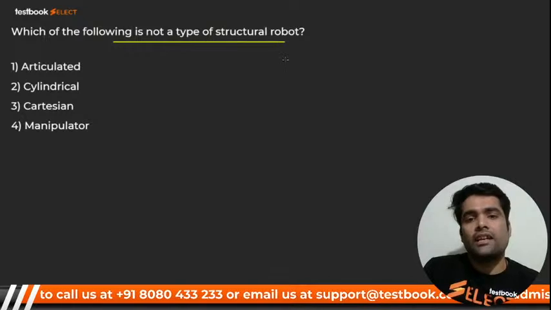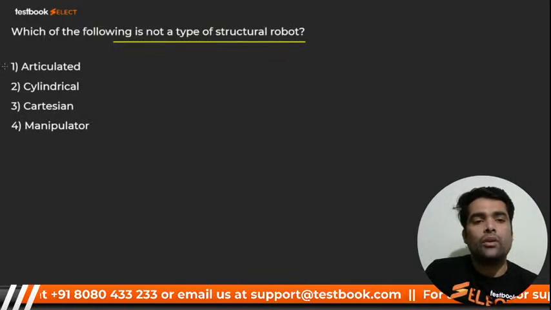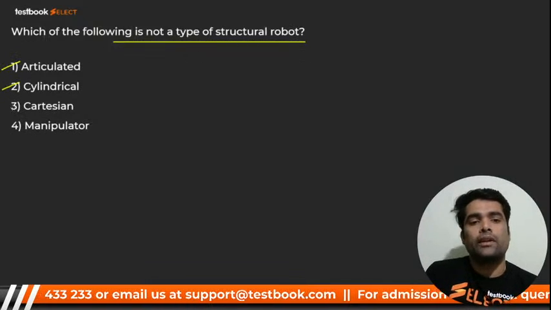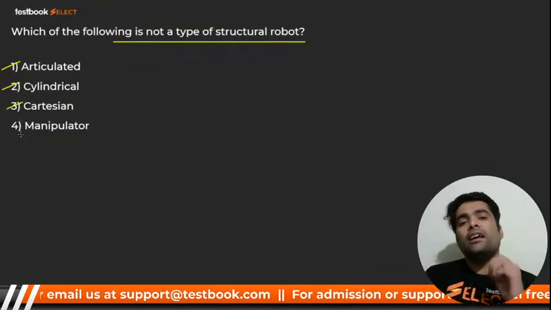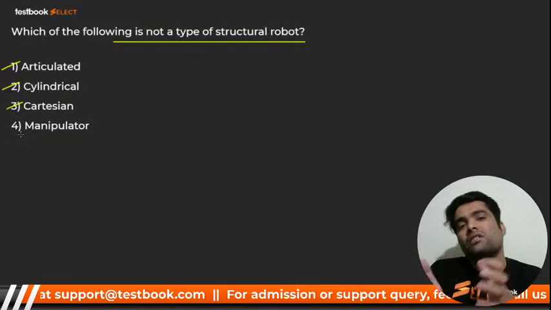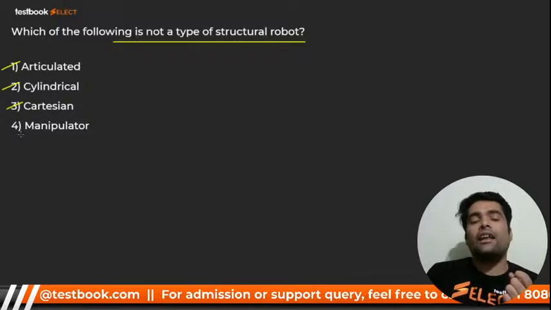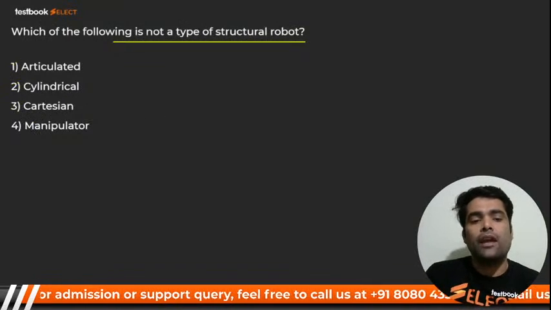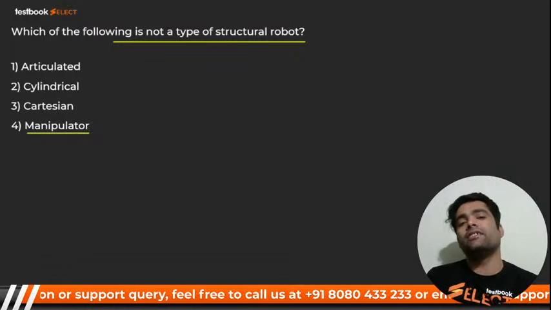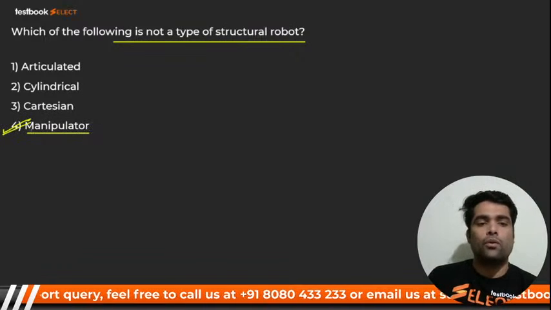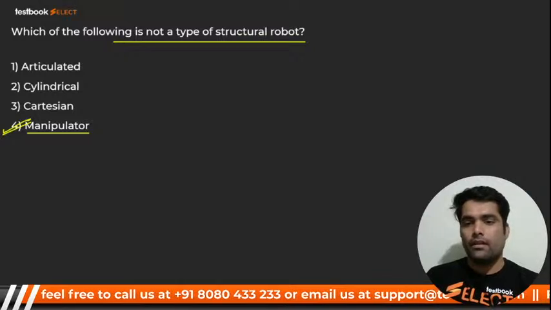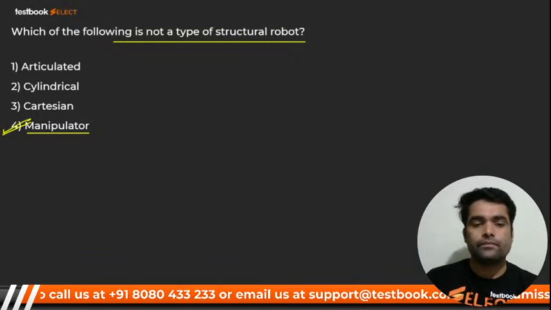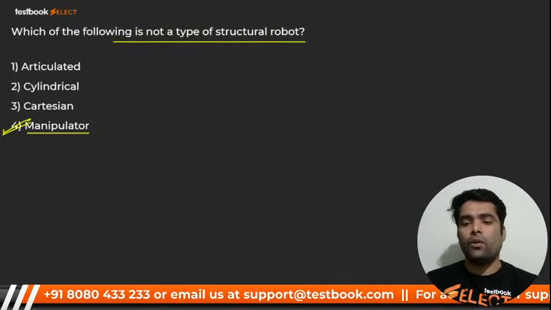Which of the following is not a type of structural robot? Articulated, is it a robot? Cylindrical, is it a robot? Cartesian is a system. But, my dear, a manipulator is nothing but a unit which is mounted on a robot, and it does the work. So the manipulator is a part of the robot. It is not a robot type, right? So it should be number 4, I repeat.